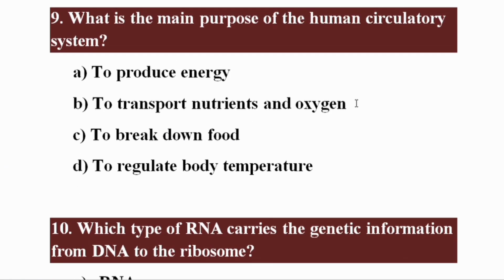What is the main purpose of the human circulatory system? The right option is beta, to transport nutrients and oxygen.